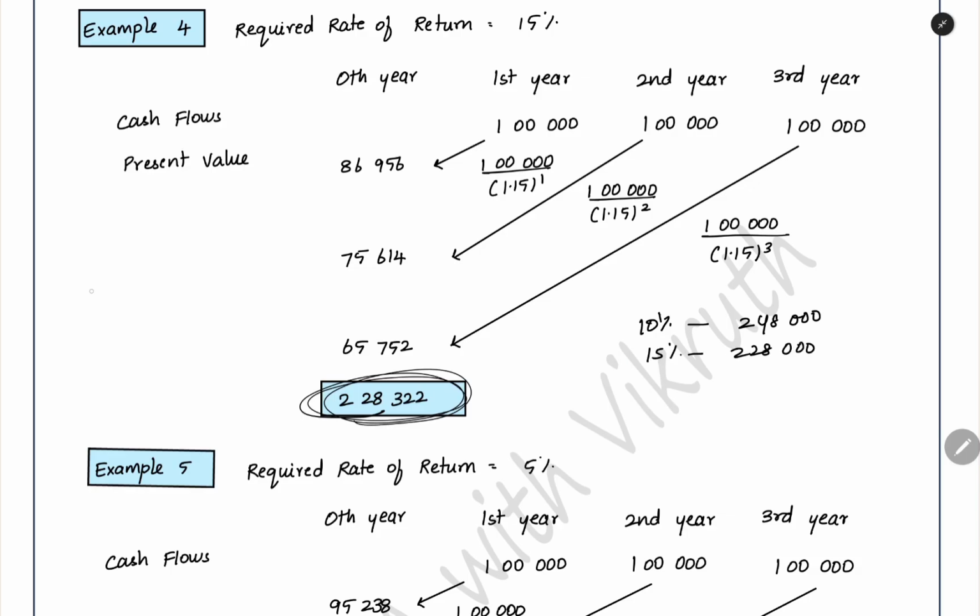Here what is happening? We increased the discount rate, or the percentage. But what happened? The present value got decreased. So we can understand there is an inverse relationship. When you increase the discount rate, what will happen to the present value? Present value will come down. So when you want to reduce the present value, you have to try to increase the discount rate. This we can see later also.